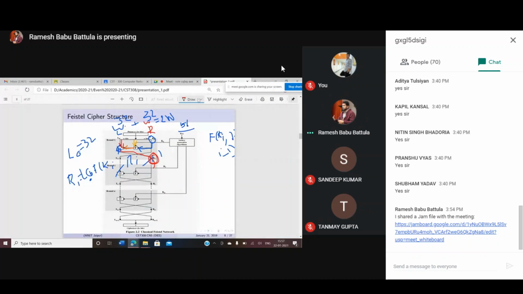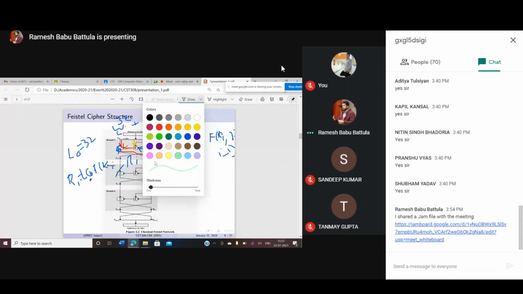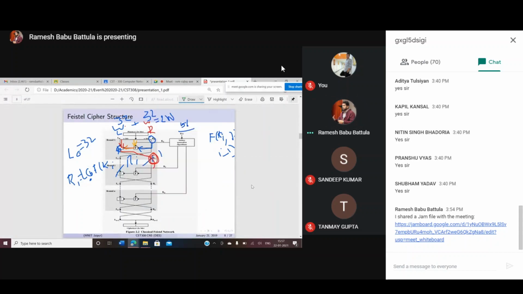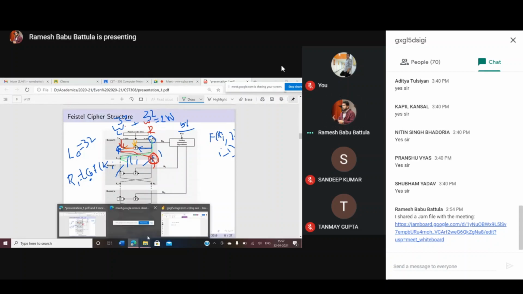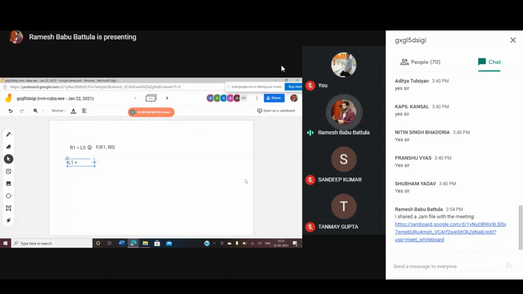This R0 value is directly coming towards the L1 value. So can I write it like that? L1 is equal to my R0 value. Directly, I am considering the R0 value as my L1 value.